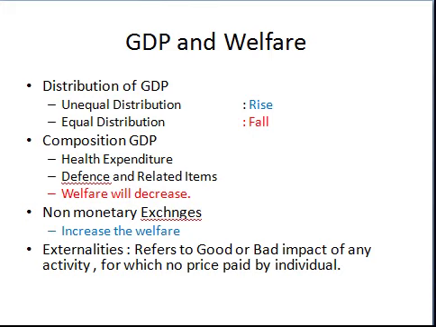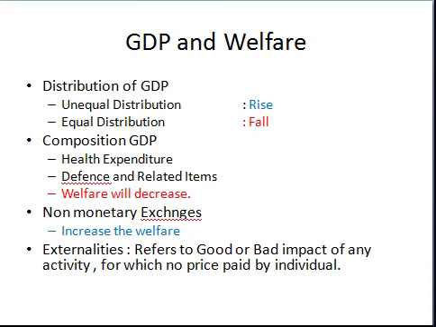But on the other hand, if there is unequal distribution of income and if there is an increase in the GDP, definitely it will create more gap between the richer and the poorer. The richer become more richer and the poorer become more poor. So the distribution of GDP is an important criterion to judge the welfare of any society.